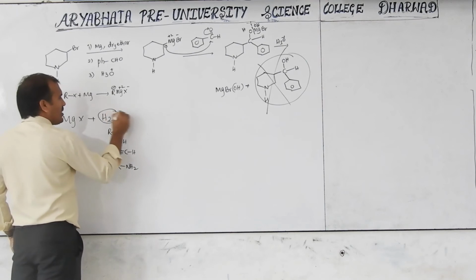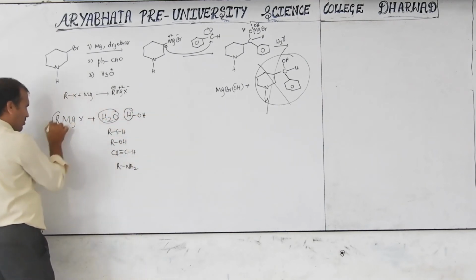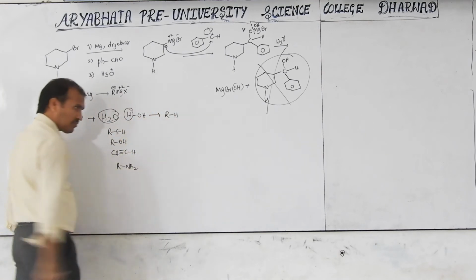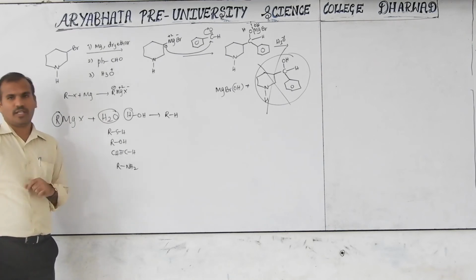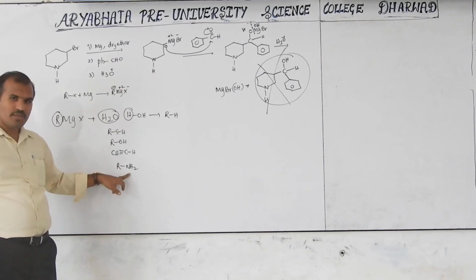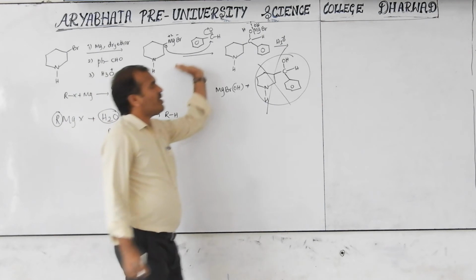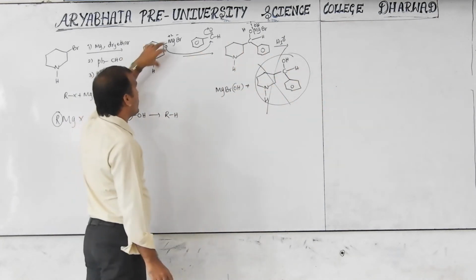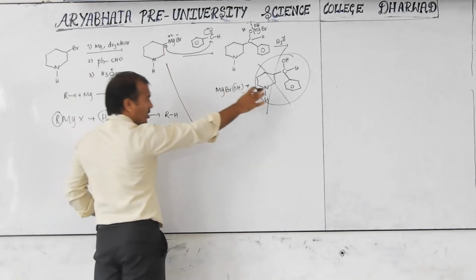This can be written as HOH. This H and this R combine to form RH. Alkane formation, you will remember this reaction from the haloalkane chapter. So here the proton source is there: NH2, amine is there. So further reaction does not occur. The reason is that one proton is already there and it is immediately converted. Observe, this product is not possible.